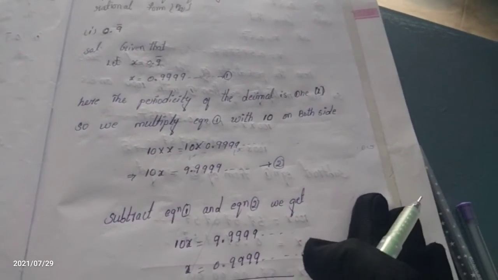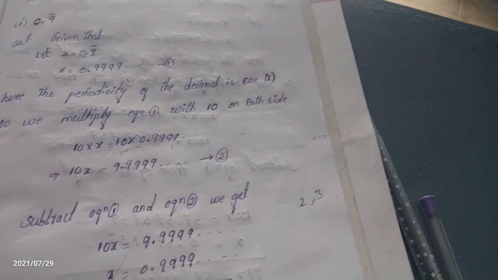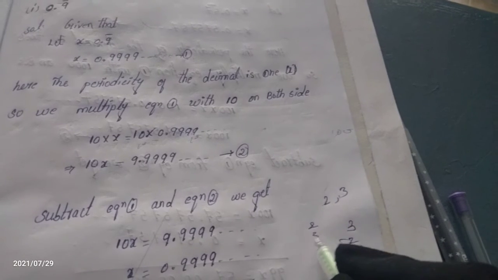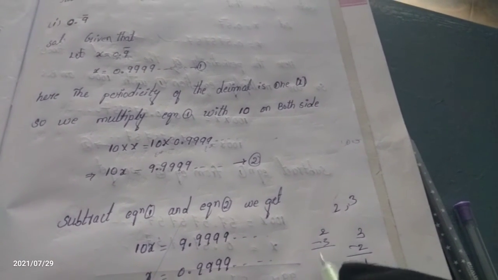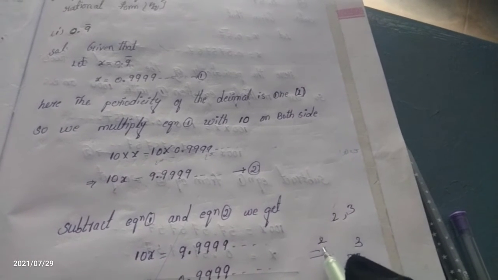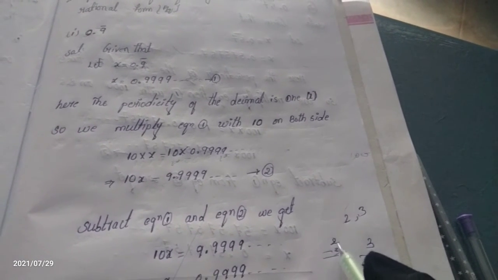Okay, while subtracting, which number is taken first? I am taking 2 and 3. We want to subtract these two numbers. We have to take the greater number first: 3 minus 2 means 1. We are not taking the smaller number first. 2 minus 3, is it possible? We can subtract 3 from 2, but it is not the usual way.